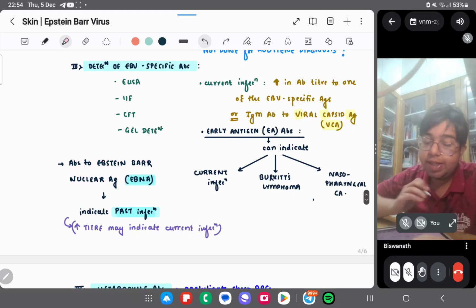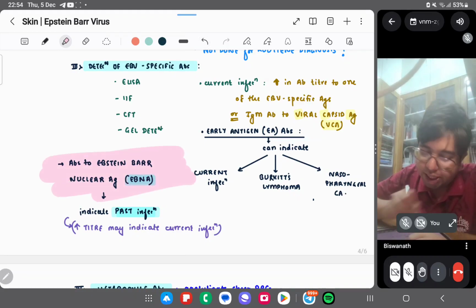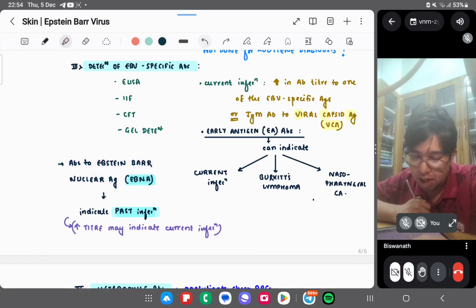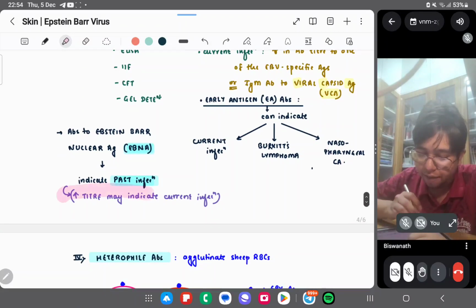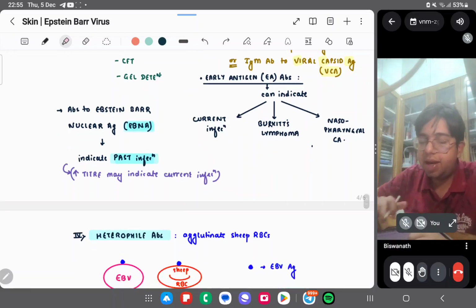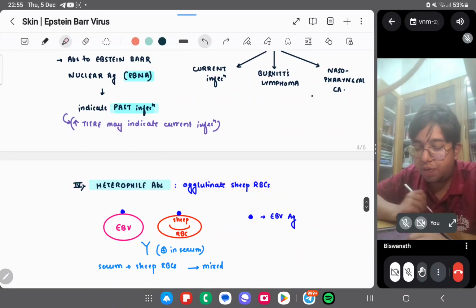Antibodies to Epstein-Barr virus nuclear antigen, EBNA, are commonly asked in exams. They indicate past infection. Remember, it indicates past infection. And if there is a very significant increase in titer, it can indicate a current infection, even.